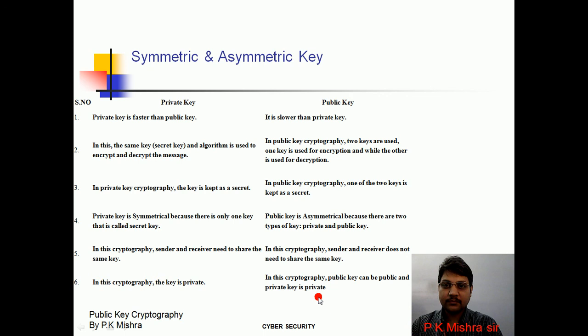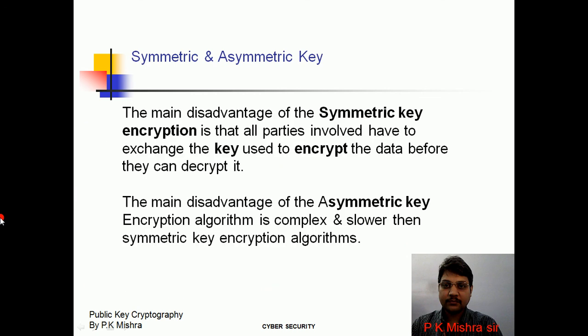Means you have an email ID and password. Your email ID is public for everyone, that is the public key, and your password is private for you, that is the private key. These are all the differences between private key and public key cryptography.